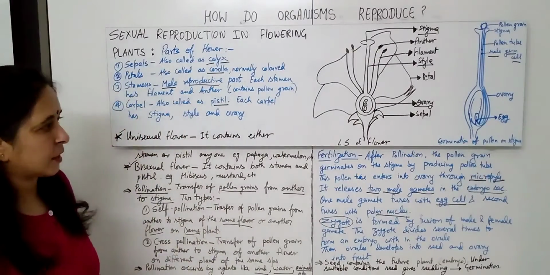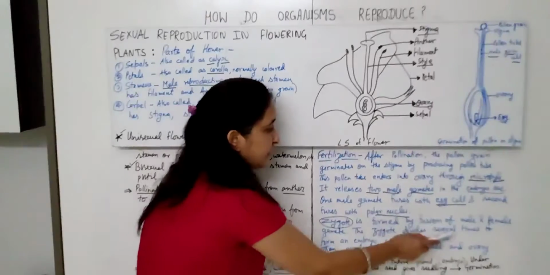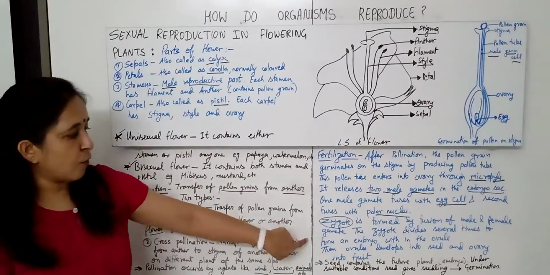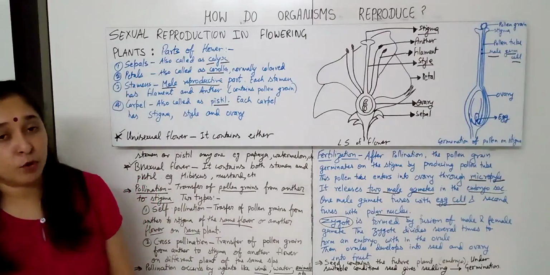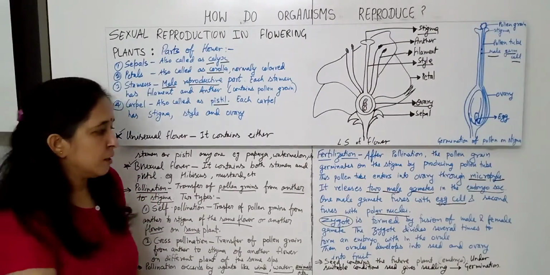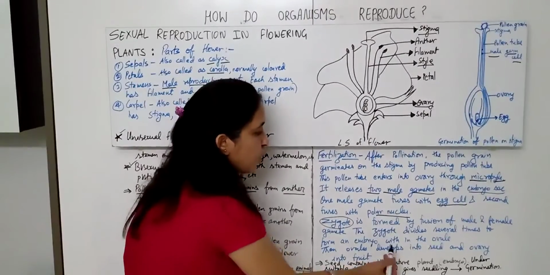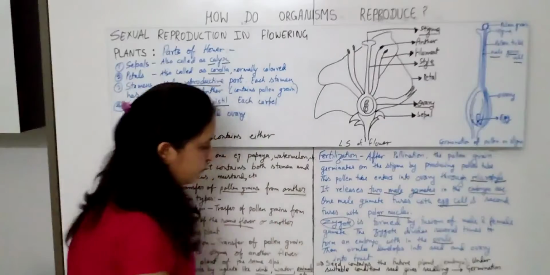Fine. Now after the fertilization, the zygote, formed when the male gamete fuses with the egg cell, divides several times to form an embryo. And what is an embryo? Embryo is the future plant. So the zygote divides several times to form an embryo within the ovule.